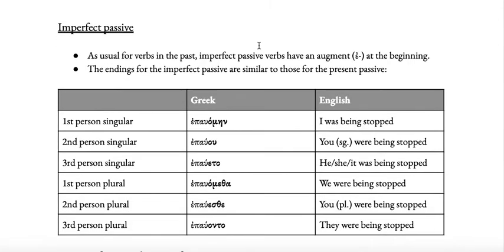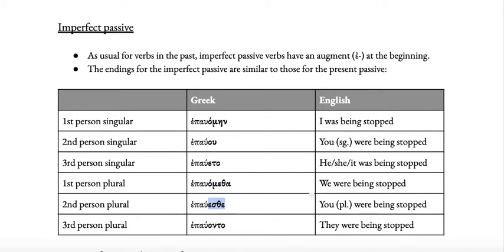Okay, now today we're going to learn about the imperfect passive, okay? So this is like the imperfect, I was stopping, but it's passive, so it's I was being stopped. And because it's in the past, you have the augment at the beginning, and the endings are similar to the present passive endings. So instead of omai, you have omen. Instead of ei, you have ou. Instead of etai, you have eto, right? And then the we bit, the first person plural, is the same, ometha.